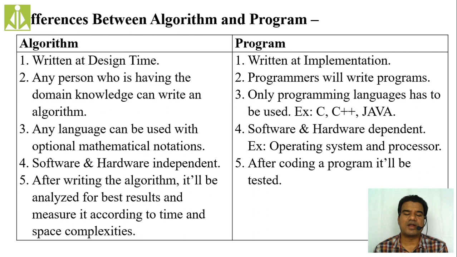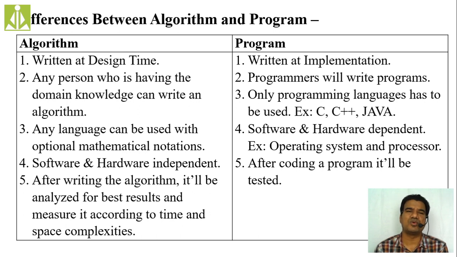The next thing: after writing the algorithm, in order to get the best result from it, we analyze. As I said, if you have 100 algorithms, to select the best one from them, we analyze. We cannot make the algorithms function, we can only analyze, because there is no computer available where we can run the algorithm and check its performance. So we do the performance analysis of the algorithms.